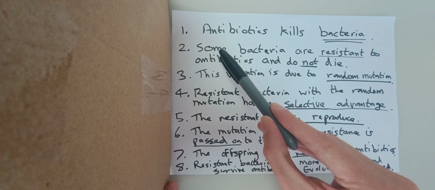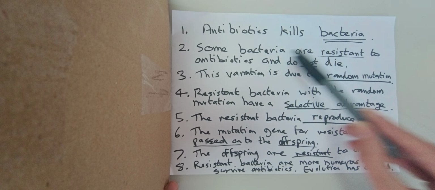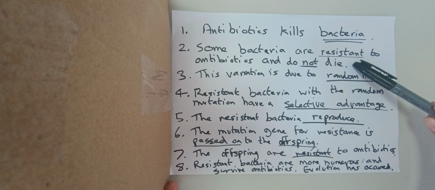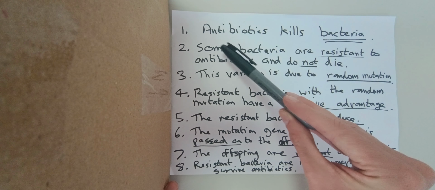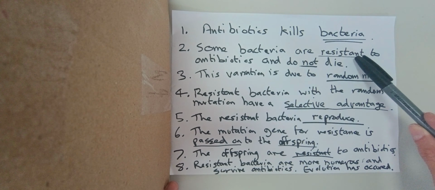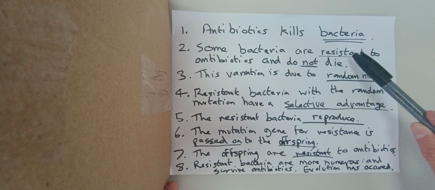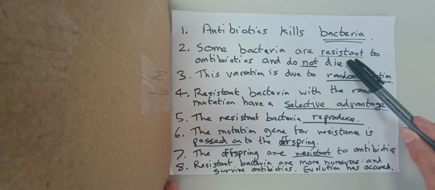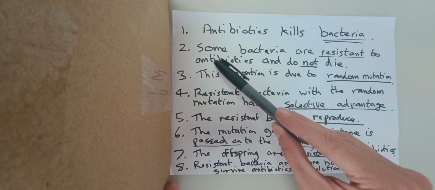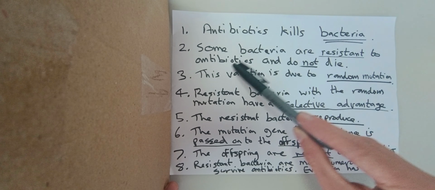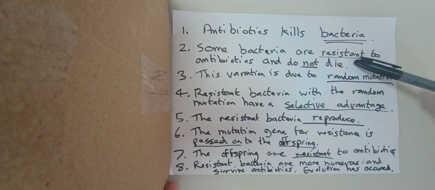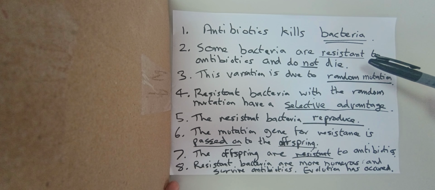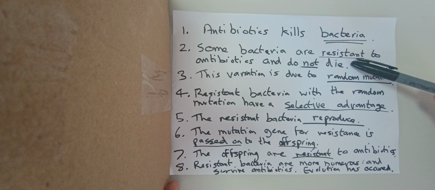But sometimes some bacteria are resistant to antibiotics and do not die, okay? So you can state that some of the bacteria will have a gene which makes them resistant to antibiotics. So some bacteria will be resistant to antibiotics and do not die. Maybe 1 in a million or 1 in a billion of them won't die.